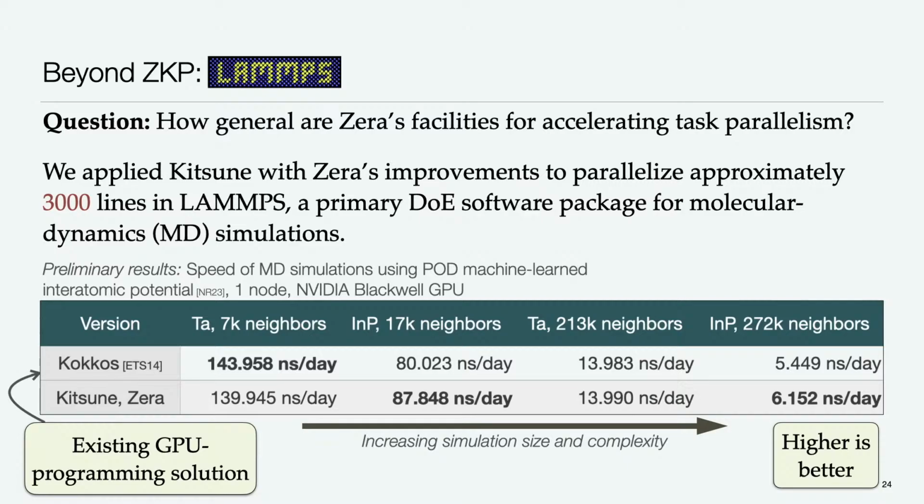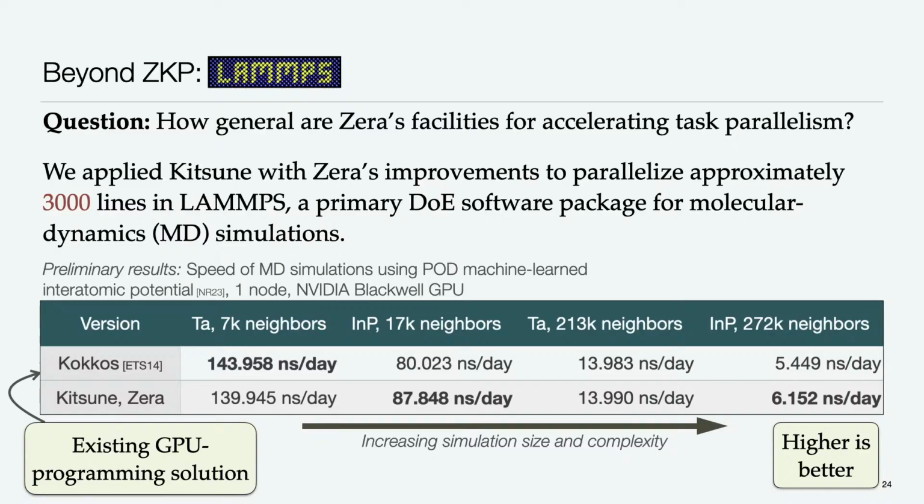And so here I'm showing some of our preliminary results, just parallelizing LAMMPS in this way and comparing against the existing GPU programming solution within LAMMPS. And we find that, especially on simulations with increased size and complexity, we in fact perform better than that existing GPU programming solution within LAMMPS, up to about 12% on the largest and most complex simulation we tested.